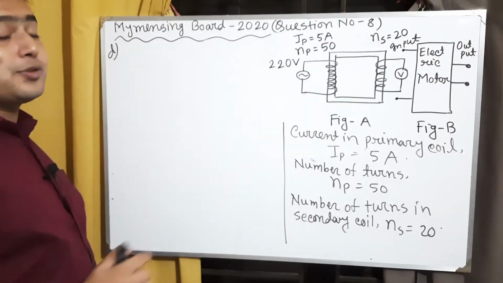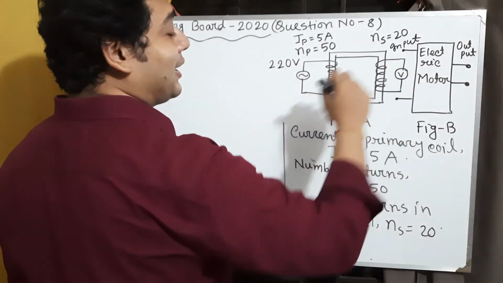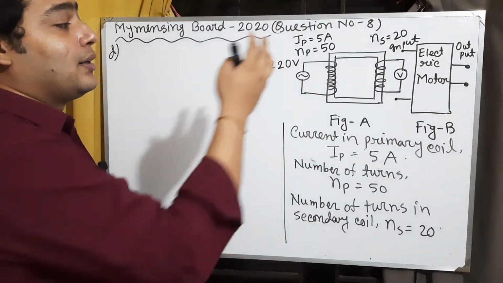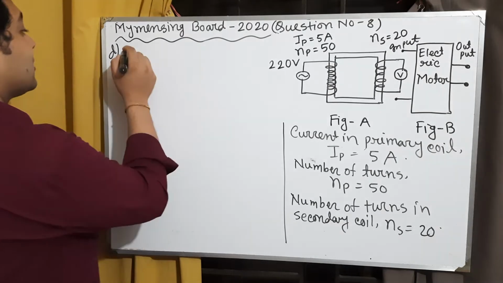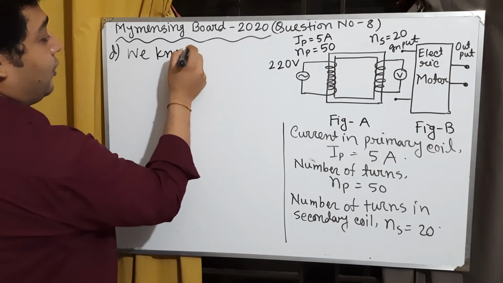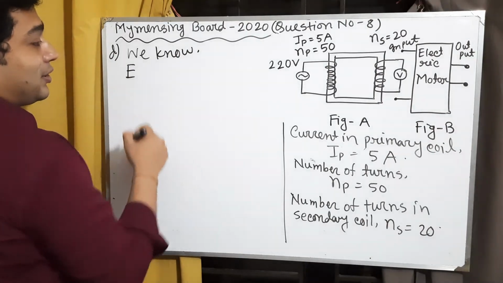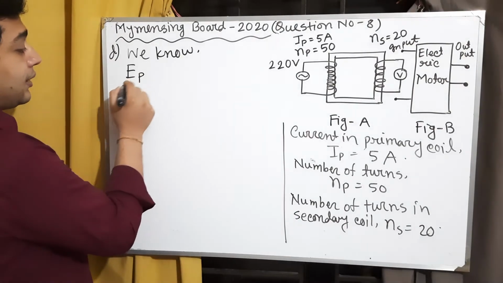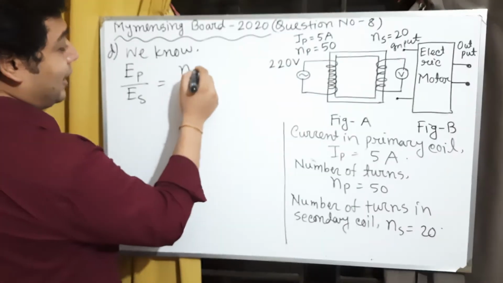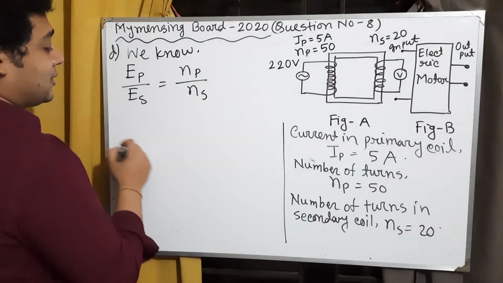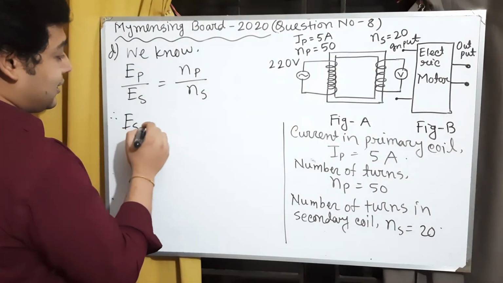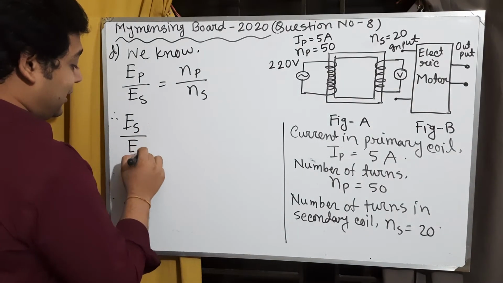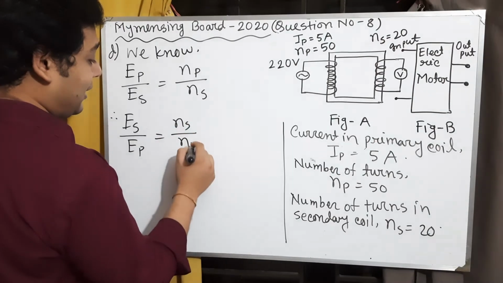We know the relation between voltage and number of turns is Ep by Es equals Np by Ns. We can write Es by Ep equals Ns by Np.